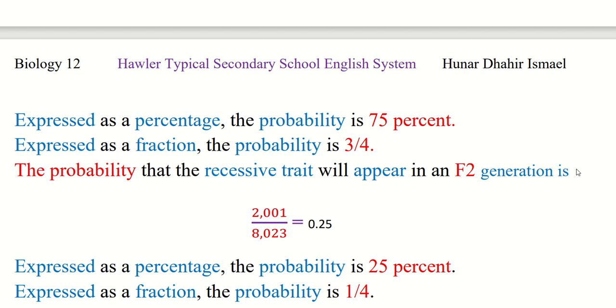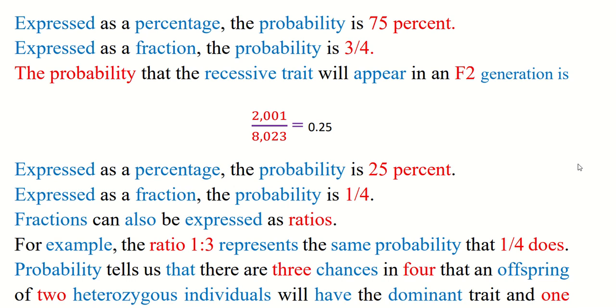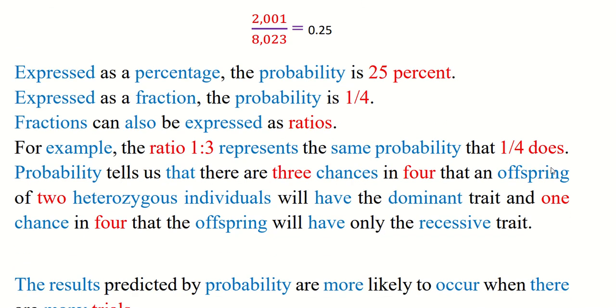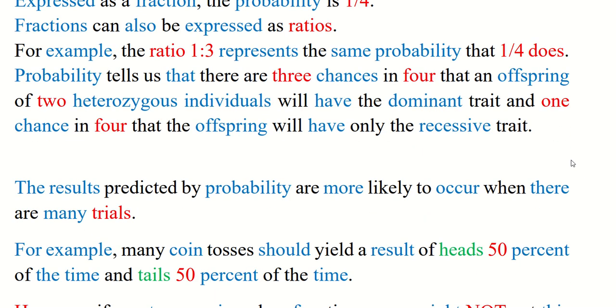The probability that the recessive trait will appear in the F2 generation is 2001 over 8023, which equals 0.25. Expressed as a percentage, the probability is 25%. Expressed as a fraction, the probability is 1 over 4. Fractions can also be expressed as a ratio. For example, the ratio of 1 to 3 represents the same probability as 1 over 4. Probability tells us that there are 3 chances in 4 that the offspring of two heterozygous individuals will have the dominant trait, and 1 chance in 4 that the offspring will have only the recessive trait.